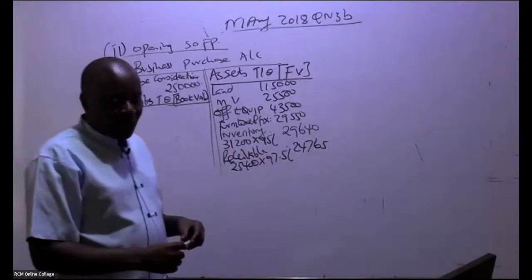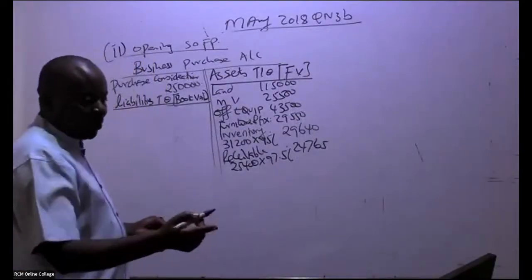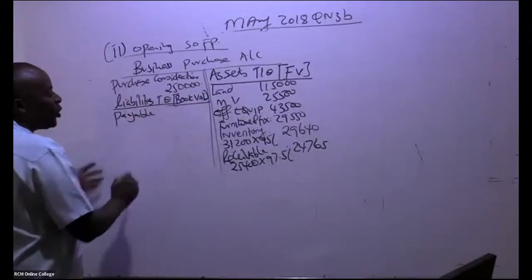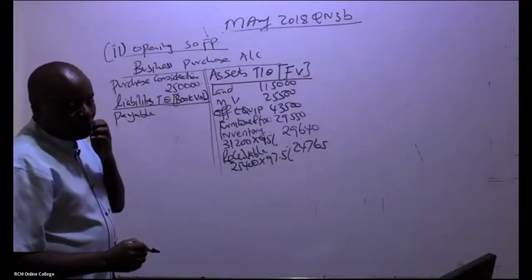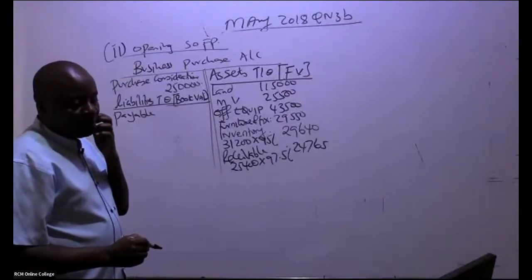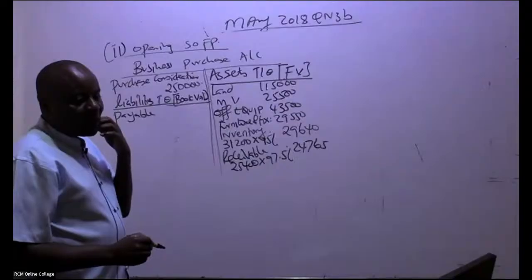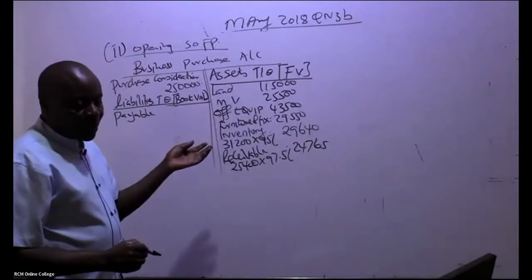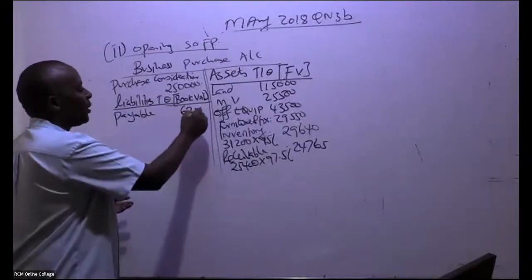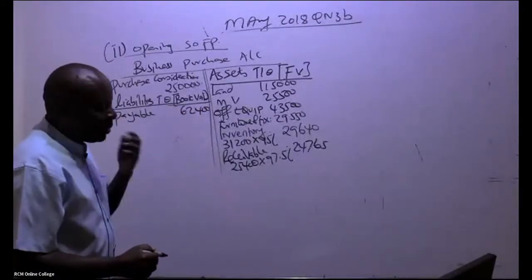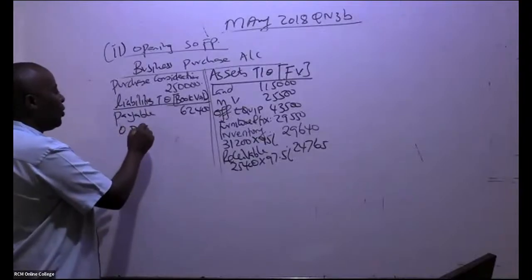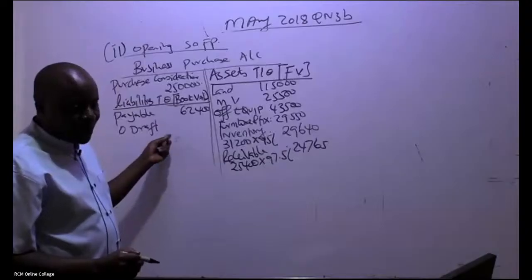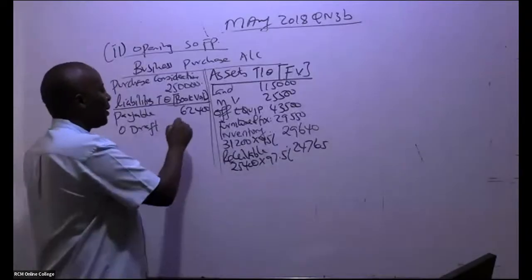So you start, ladies and gentlemen, the liabilities, like you have account payable, we are told account payable was taken over. So the payable, how much should I write here? Book value. Don't even go searching for a lot of information. So in this case here, the payable was 62,400. And then we have a bank overdraft. So overdraft, ladies and gentlemen, is how much? We take it the way it is, 17.